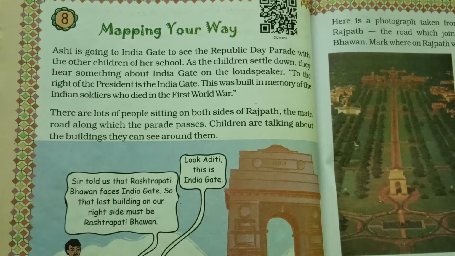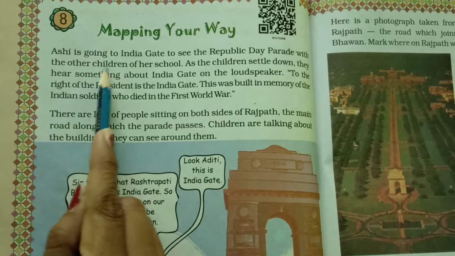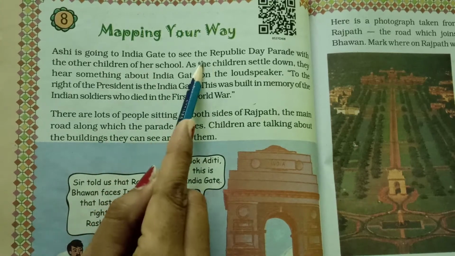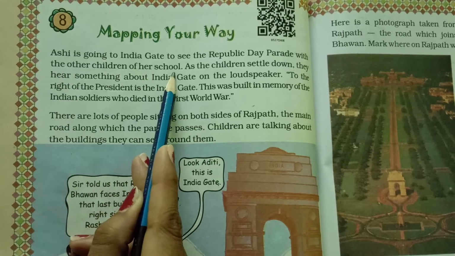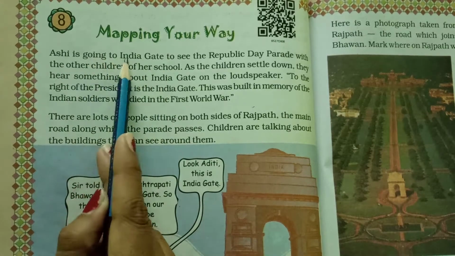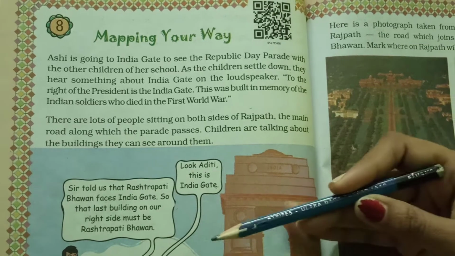Standard 5 Maths. Let's begin the new lesson, chapter number 8, Mapping Your Way. In textbook, page number 112. So let's read here. Ashi is going to India Gate to see the Republic Day parade with the other children of her school. Where is India Gate? It is located in Delhi.